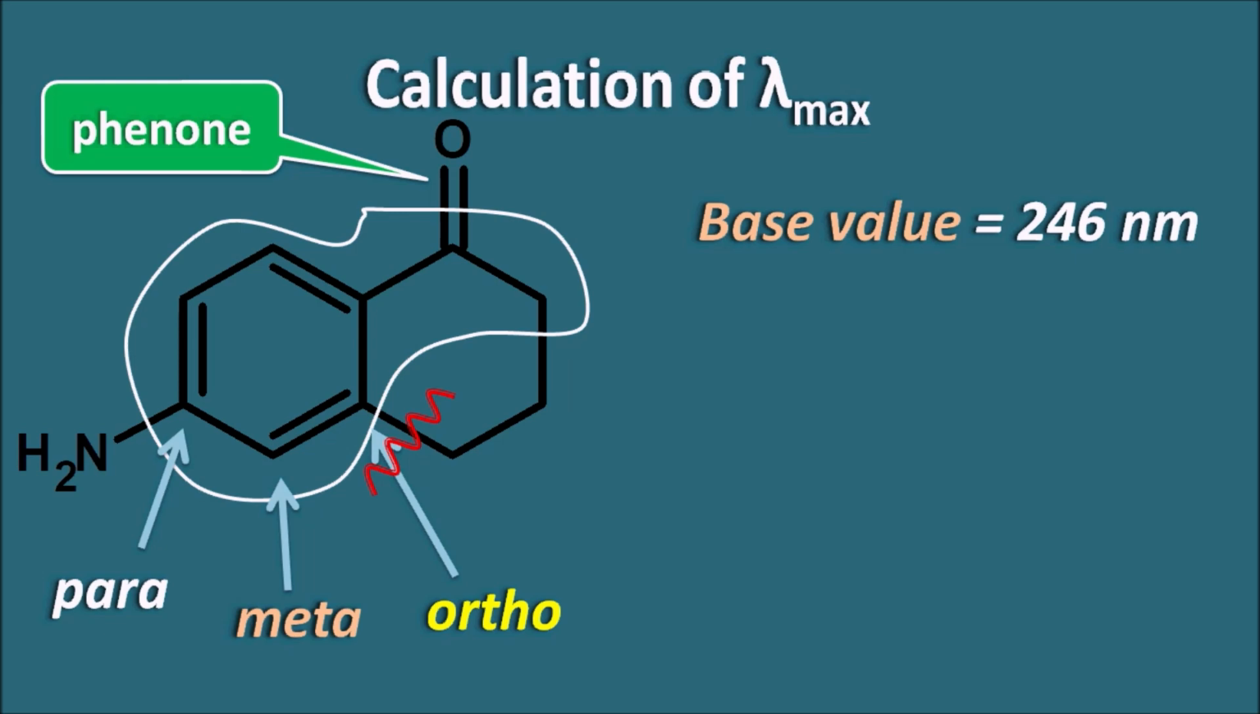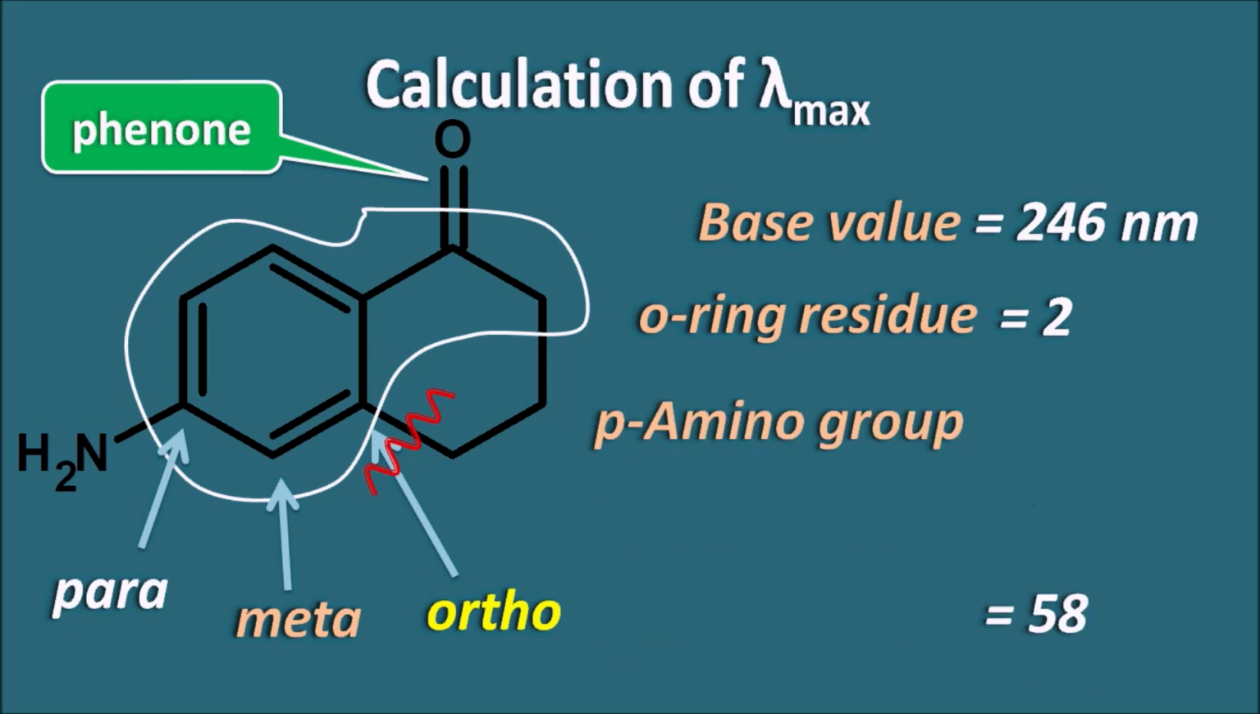So there is a ring residue at the ortho position, and for an ortho ring residue the increment value is 2 nanometers. Similarly, at the meta position there is no group, but at the para position again we can observe the amino group. So again the para amino group increment is 58 nanometers. If we combine these, we get a lambda max value of 306 nanometers. So this compound has a lambda max around 306 nanometers, and you can observe that because of the fusion of a cyclic ring system, the lambda max value is increased above 300.